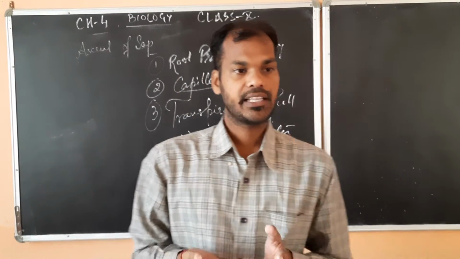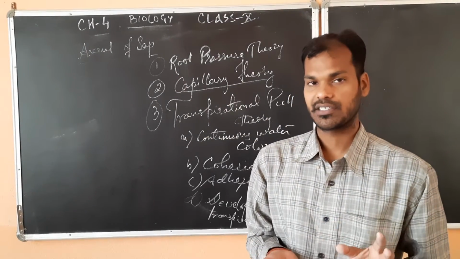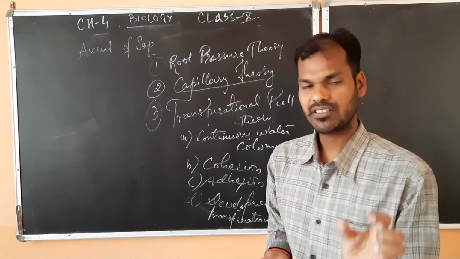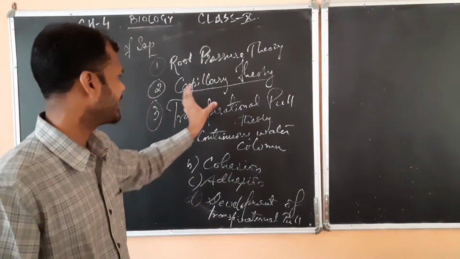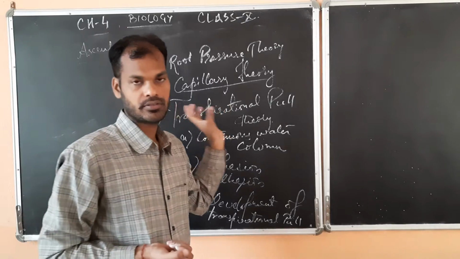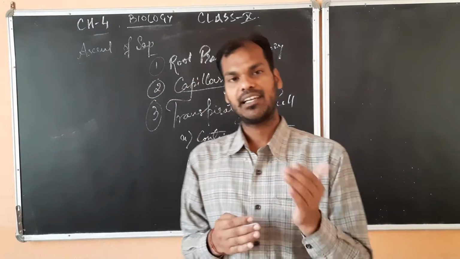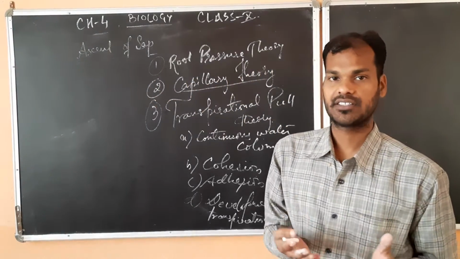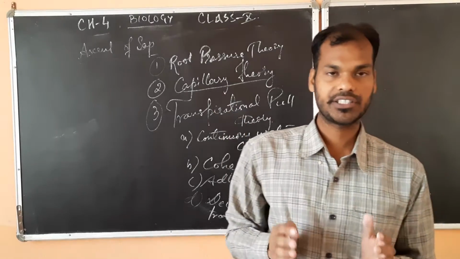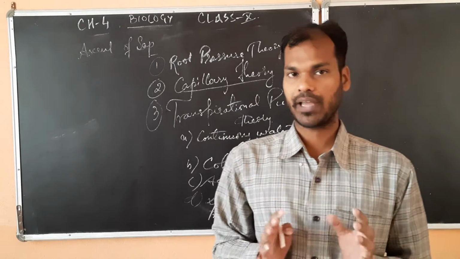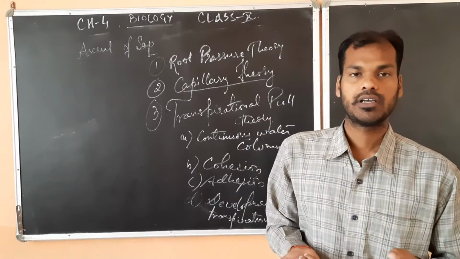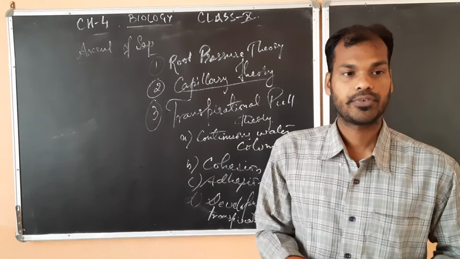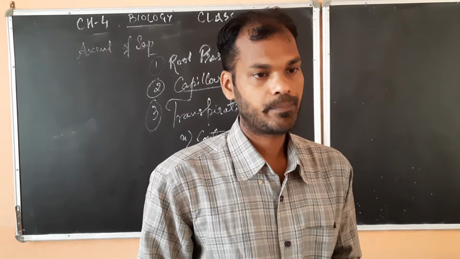They occur in the form of capillaries. Capillaries means thin vessels, very thin, minute pores. So xylem vessels and tracheids occur in the form of capillaries, and that is responsible for the ascent of sap.